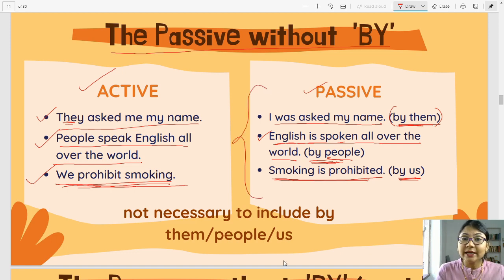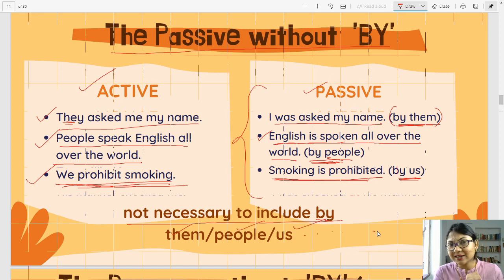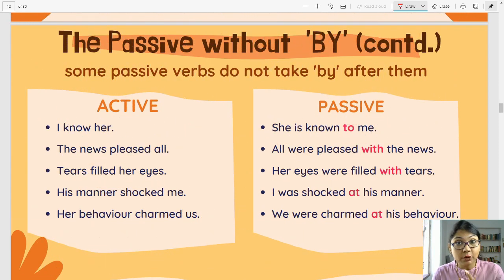So, in these kinds of sentences, it is not necessary to include by them, people or us, etc. There are certain other sentences as well. Alright, let's move on. The passive without by.